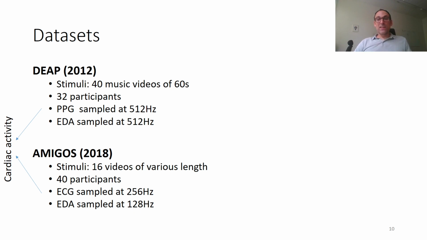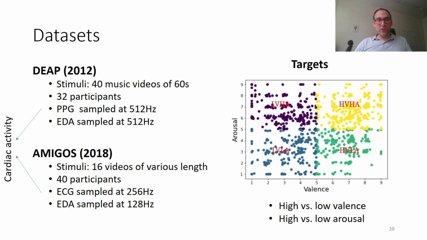signals. In terms of targets, in terms of what we want to predict, both databases ask their participants to evaluate their emotions in the valence arousal space. You can see here an example. And don't get confused by the four colors of this graph. We didn't use the four-class classification task. We did, in fact, two tasks, one which consists of separating low versus high valence, so the blue dots versus the yellow and green dots, and high versus low arousal, so the lower part of the graph here versus the higher part of the graph.